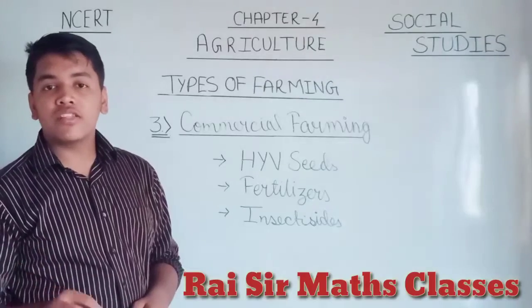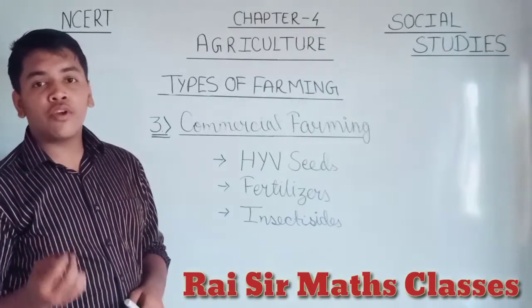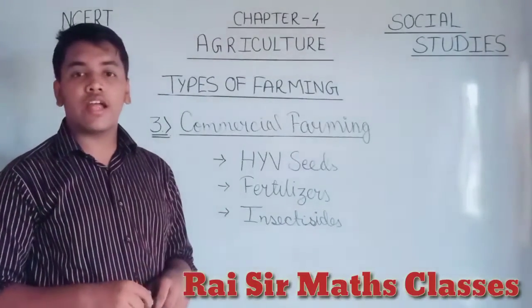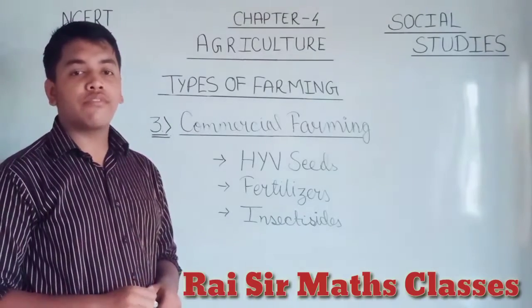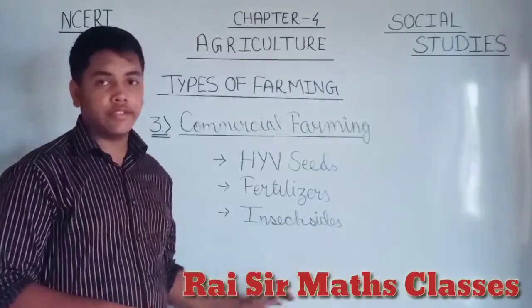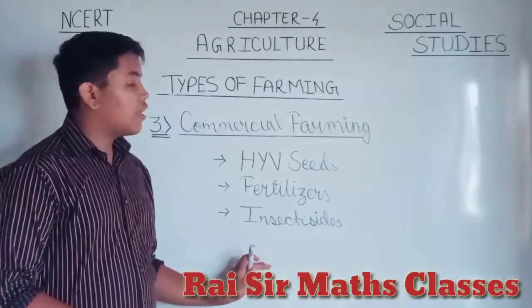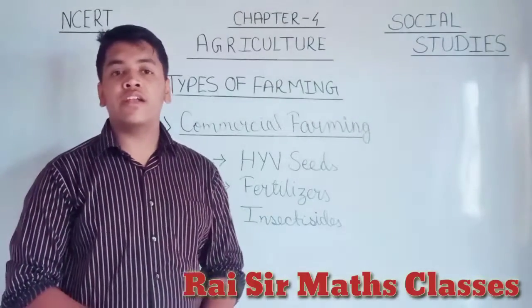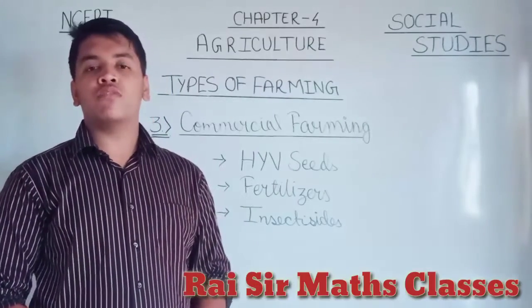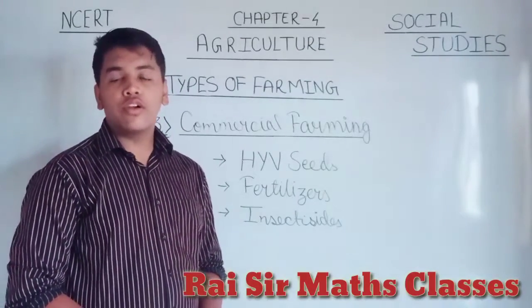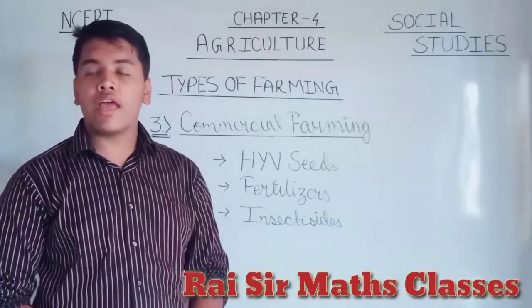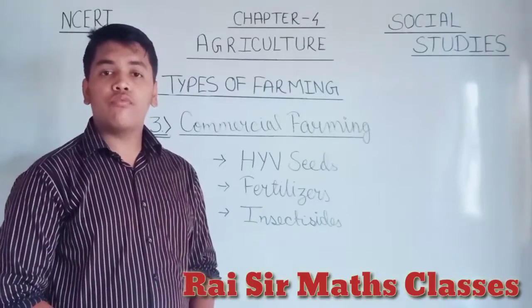It is different from the others by the products used in it, meaning the seeds, fertilizers and manure. In definition terms, it is a type of farming which is only used to earn money. It requires good variety seeds, fertilizers and manure for a heavier production of crops.